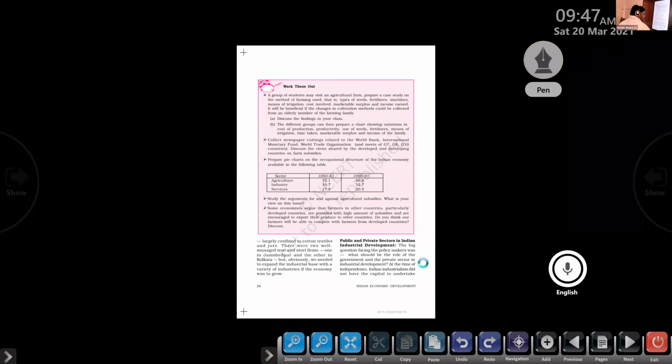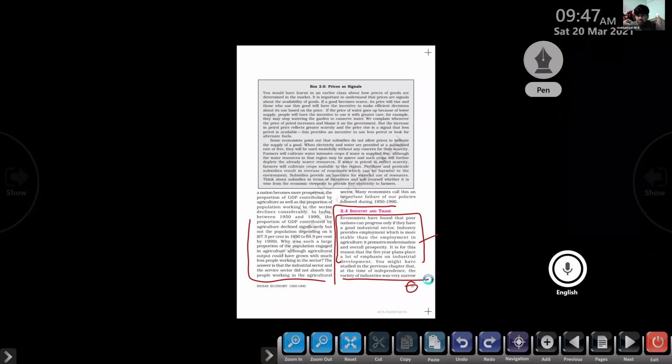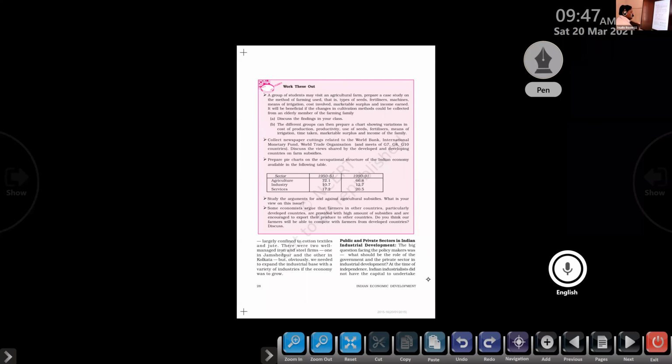Industry was largely confined to cotton textile and jute. There were two well-managed iron and steel firms, one in Jamshedpur and the other in Kolkata. We already discussed that it is the Tata Iron and Steel Company, TISCO, in Jamshedpur, and the other in Calcutta.